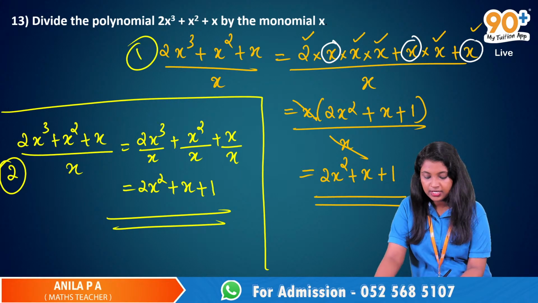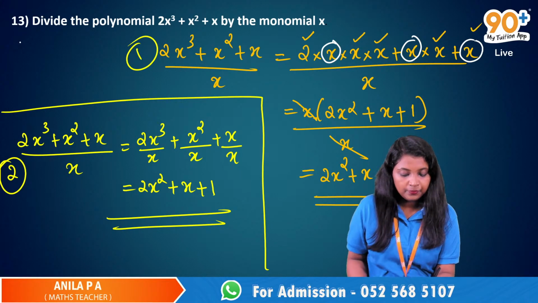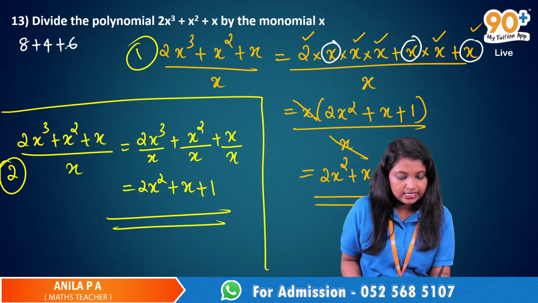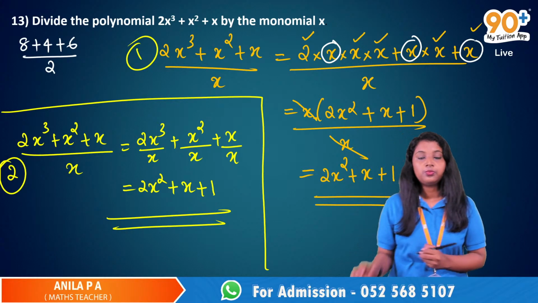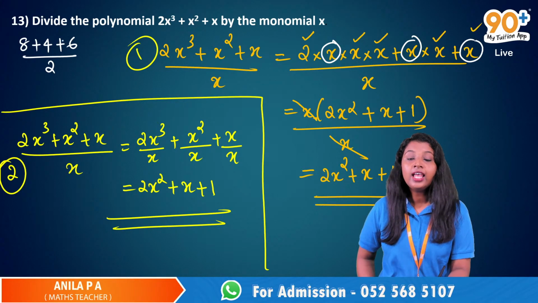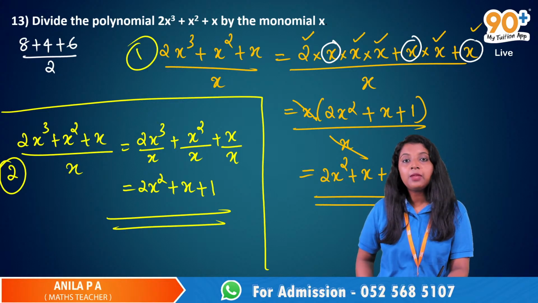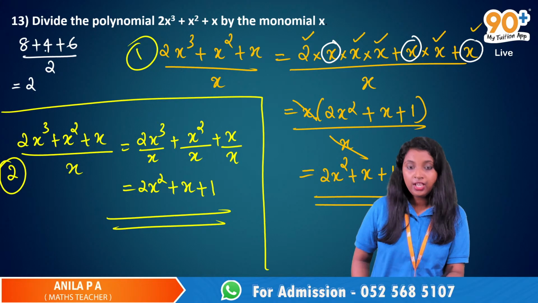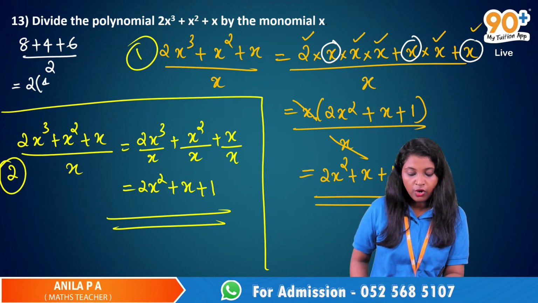Suppose I have 8 plus 4 plus 6 divided by 2. You can add all of them together, then divide that by 2. Or you can take a 2 outside as common from all the terms. So 2 into 4 plus 2 plus 3 divided by 2.